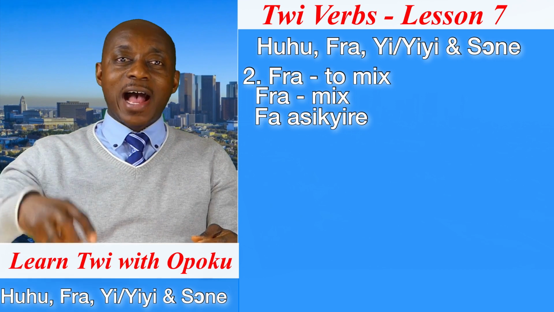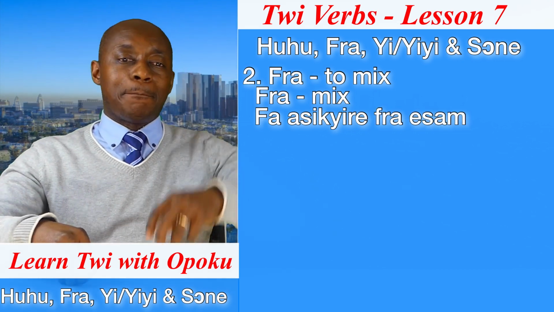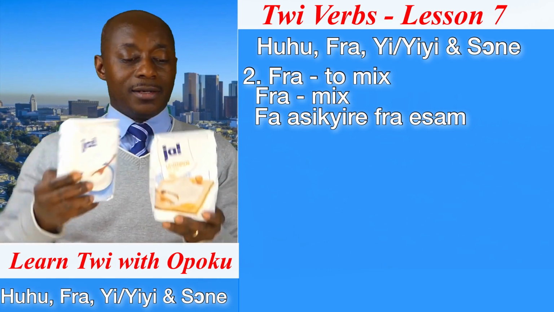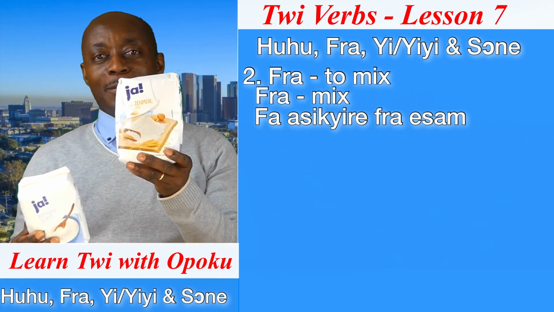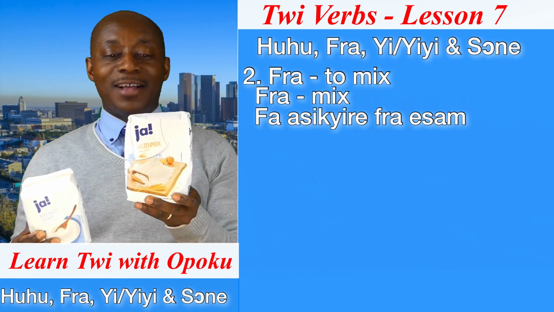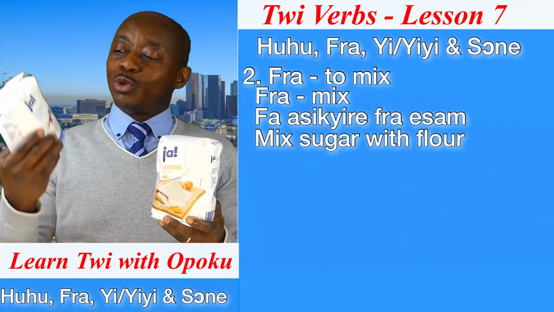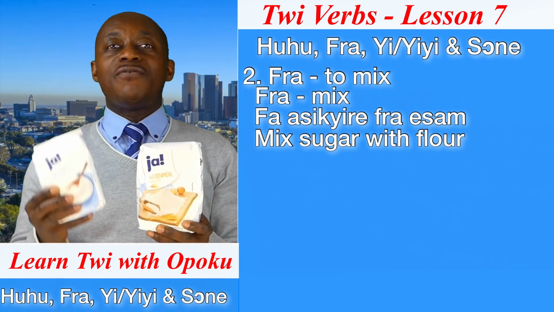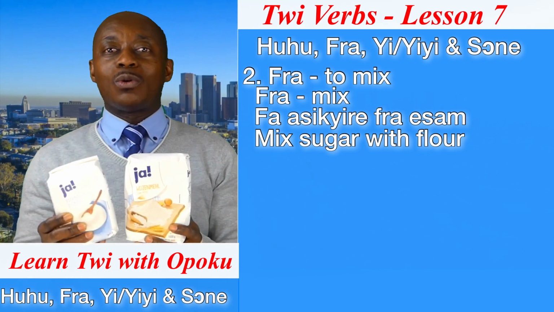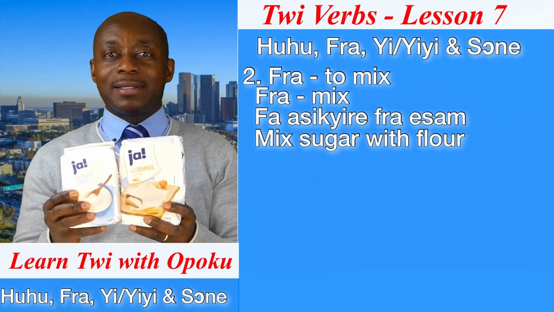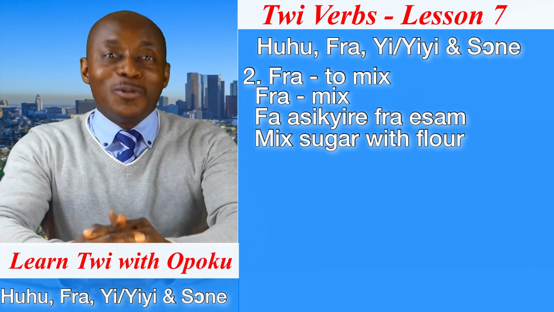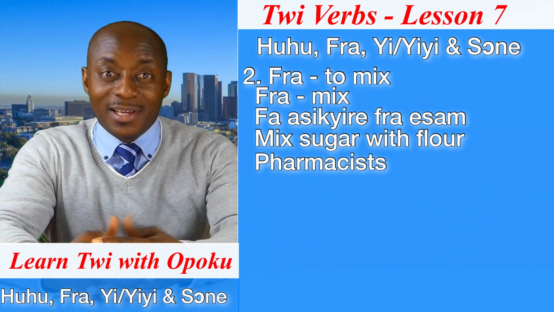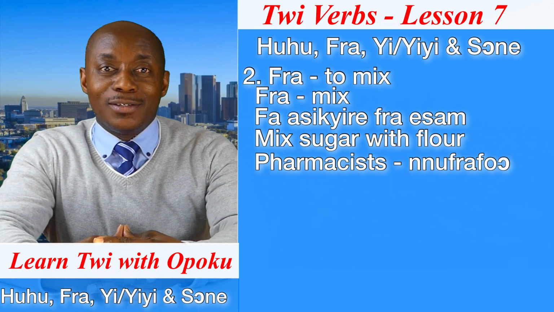Fa esichire fra is some. So mix sugar with flour. So when we say fra, it means what? To mix. Do you know how we call pharmacists? Well, in Twi, we call pharmacists inufrafo.